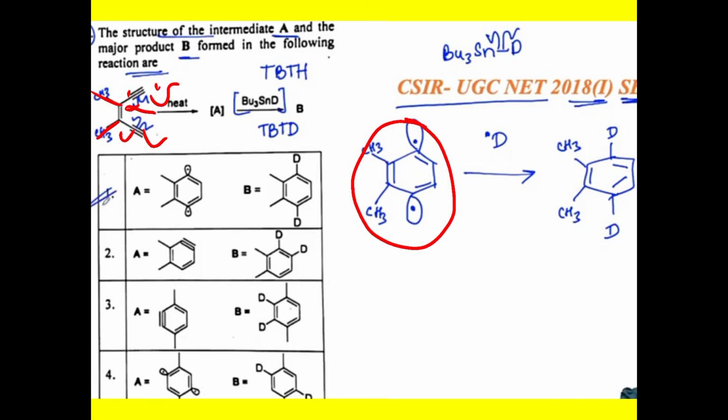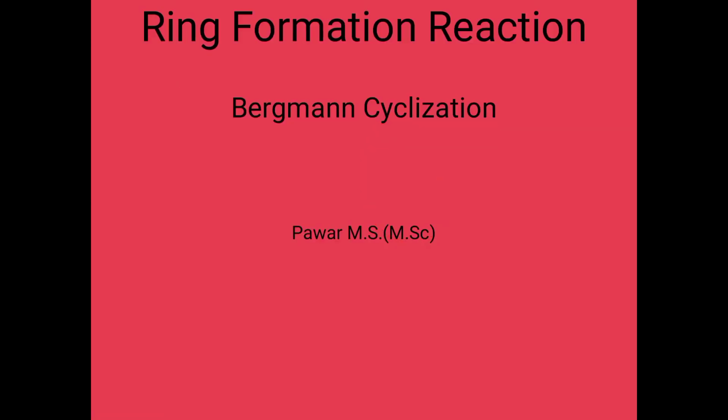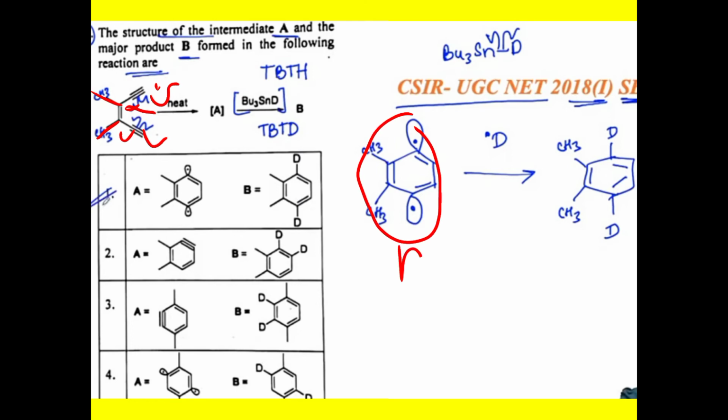Here formation of the benzene diradical by joining these two radicals. So this diradical is formed, and this is your A product.